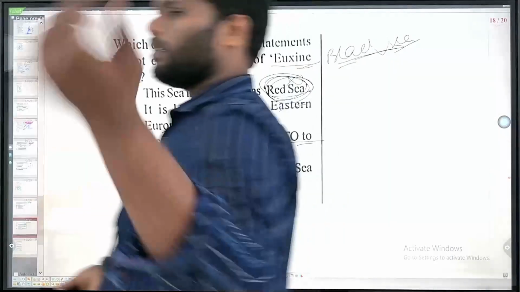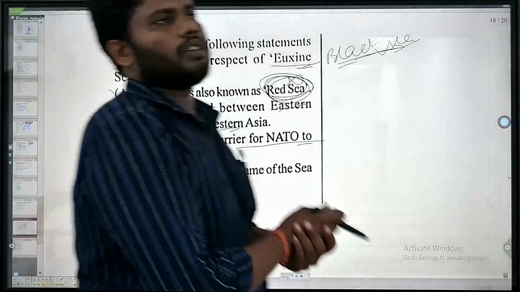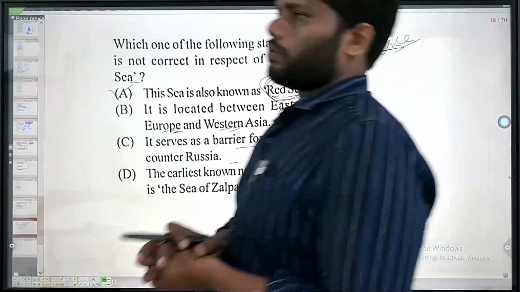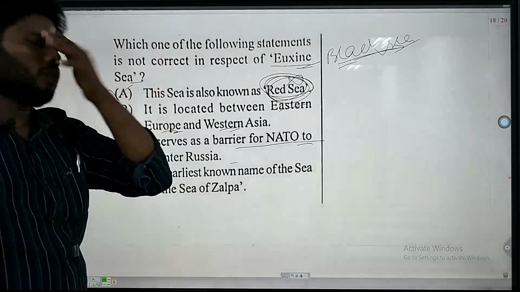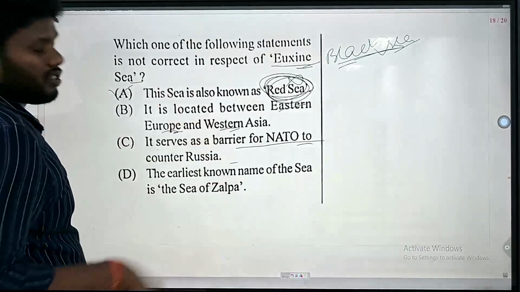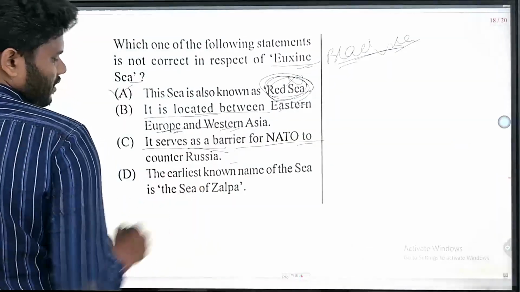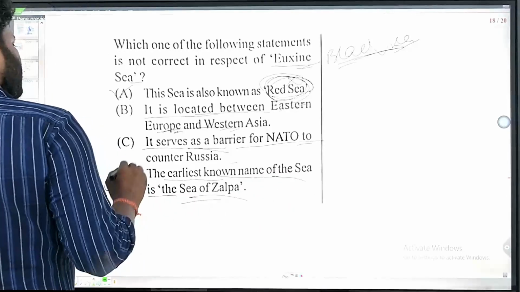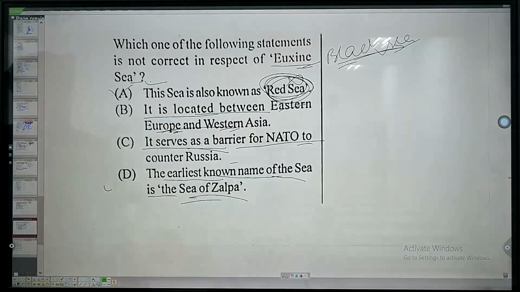There is a conflict which has continued from the formation of the Warsaw Pact and NATO; even after 1991 when it dissolved, there is tension inside. So it serves as a barrier, obviously correct. It is located between Eastern Europe and Western Asia. The earliest known name of the sea is also the Sea of Jalpa. So this is correct. So the wrong answer is this one. That is why this answer is correct.